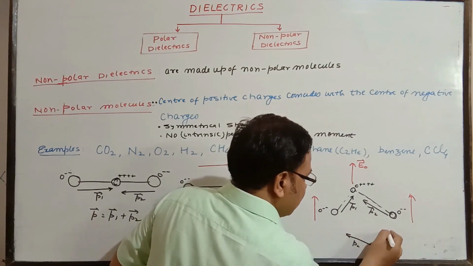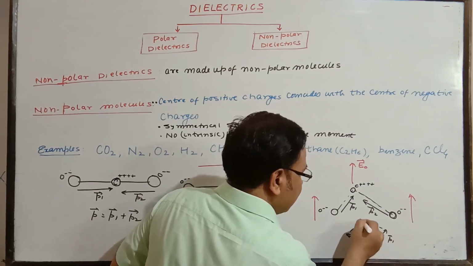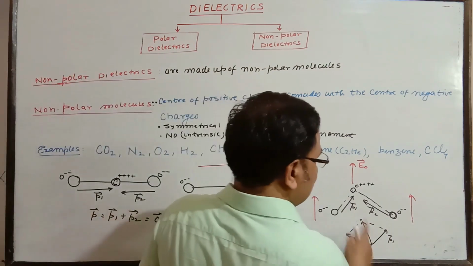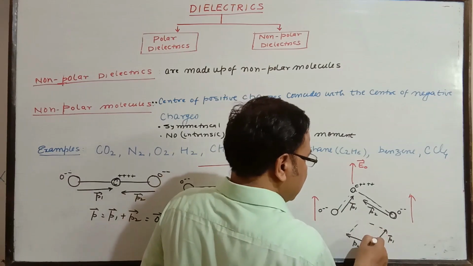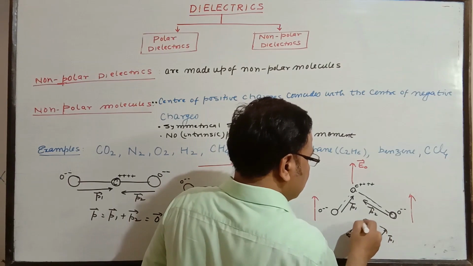What is the net dipole moment? So it is somewhat like this. So net dipole moment is in this direction. It means approximately in the same direction that you are going to see. If everything is isotropic and homogeneous, then it can be somewhat like this. So this is what you are going to get if you draw it actually.